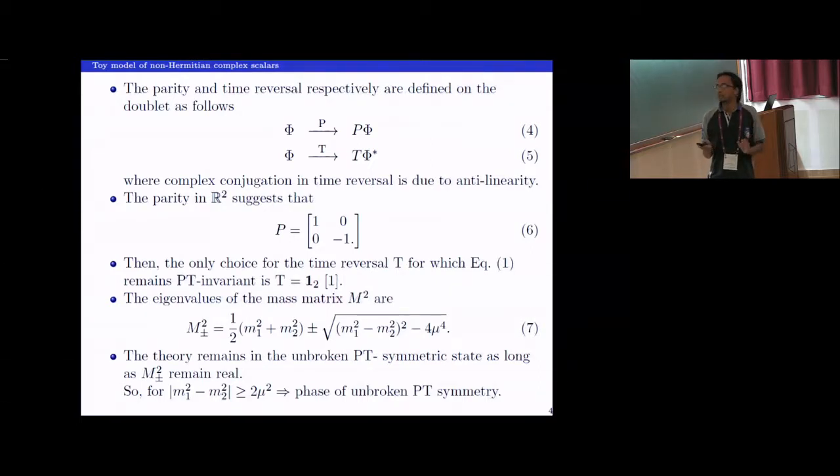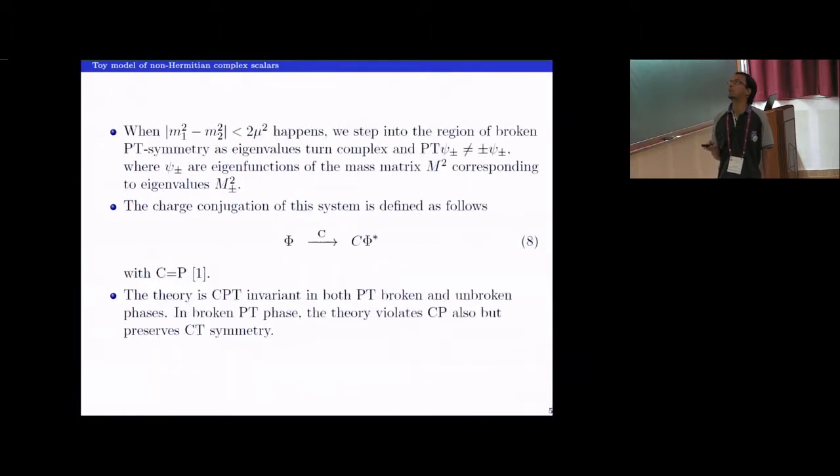So we remain in the unbroken PT phase as long as these eigenvalues are real. So for |M1 squared minus M2 squared| greater than or equal to 2M mu squared, we are in the region of unbroken PT phase. When the situation reverses, we step into the region of PT broken phase because the eigenvalues have turned complex, and PT operated on psi plus, psi minus is not equal to plus or minus psi plus, psi minus, where psi plus and psi minus are the eigenfunctions of M squared corresponding to these eigenvalues.